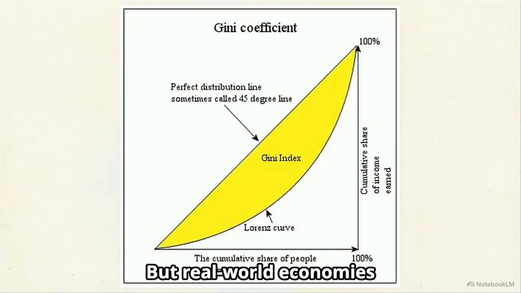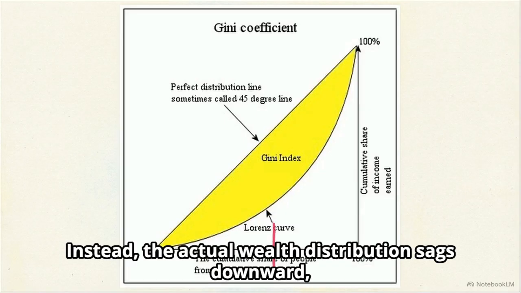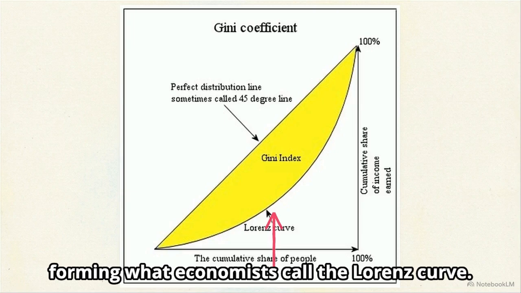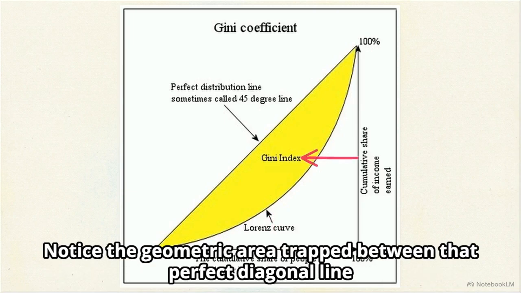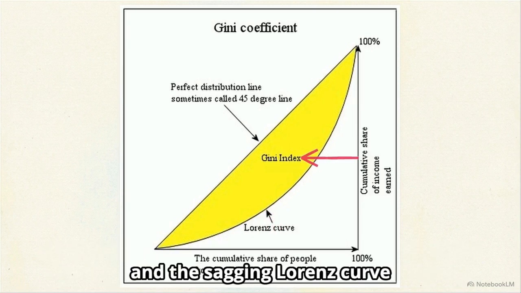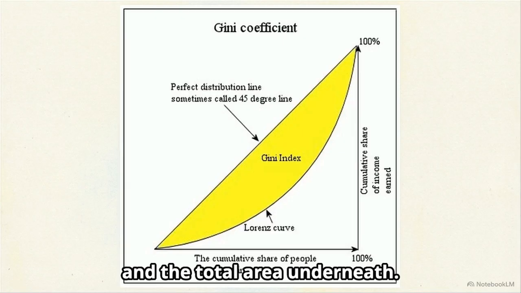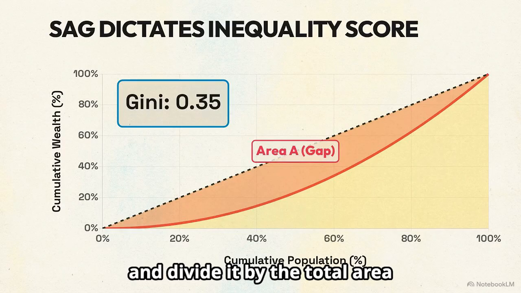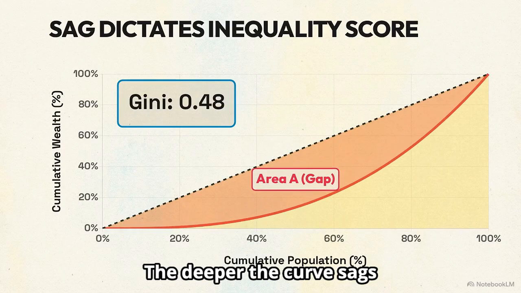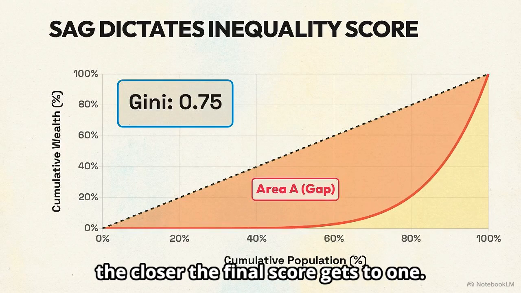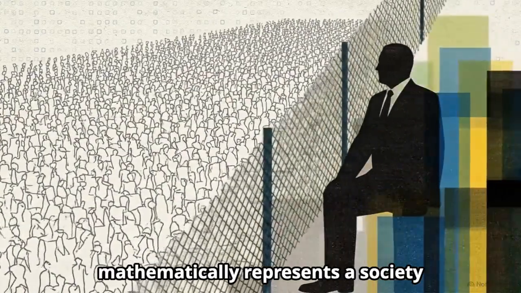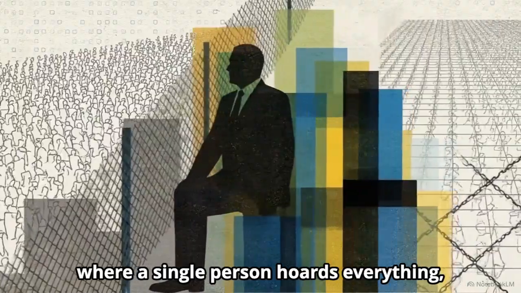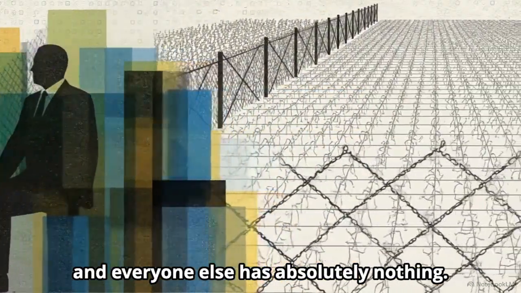But real-world economies never plot a perfectly straight line. Instead, the actual wealth distribution sags downward, forming what economists call the Lorenz curve. Notice the geometric area trapped between that perfect diagonal line and the sagging Lorenz curve, and the total area underneath. To find the Gini coefficient, you simply take the area of that trapped gap and divide it by the total area under the perfect line. The deeper the curve sags toward the bottom of the graph, the closer the final score gets to 1. A score of 1 mathematically represents a society where a single person hoards everything and everyone else has absolutely nothing.